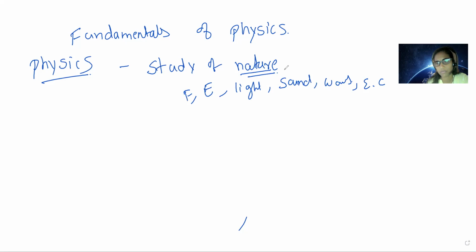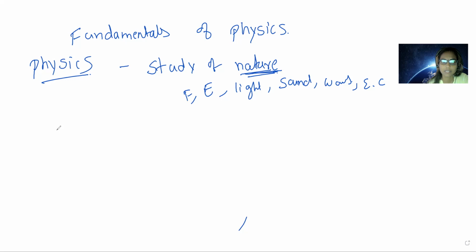class only. And if you're supposed to launch a rocket, what speed it needs, how much acceleration it will have, what time it will take to reach there, everything we're going to find in physics only. That's why we call the subject a study of nature. And also stars, planets, the solar system, everything we're going to study in physics only. So it is also called a study of nature.